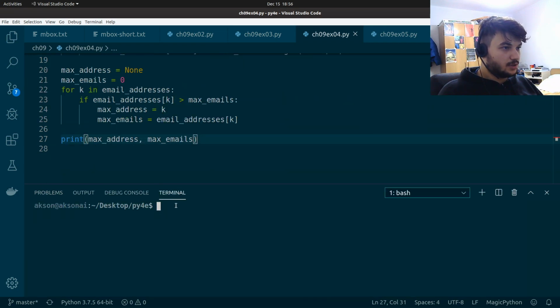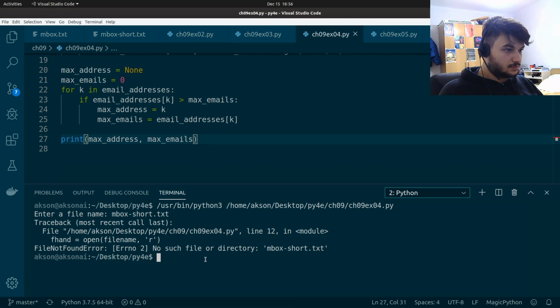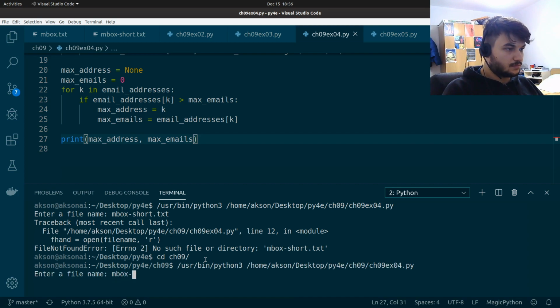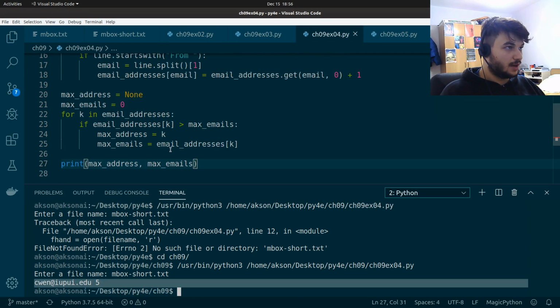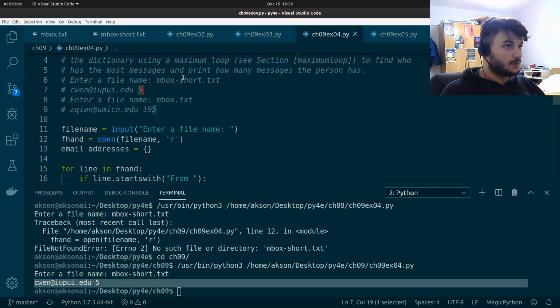Let's go to the terminal and move again. Okay, let's run this. And I'm going to give mbox short like always. Sorry about that. Okay, so we get this email 5, which is the correct one for mbox short.